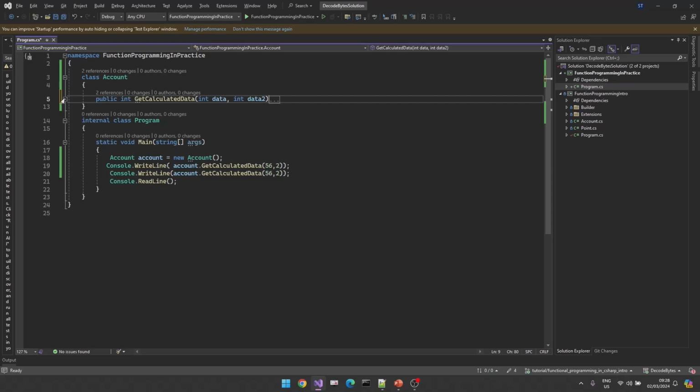In my signature, I'm actually interacting with data and data2. It is okay. We have partial requirements for functional programming, but in my method, I have int as a response, and it means my signature indicates that I should always get an integer value, always.